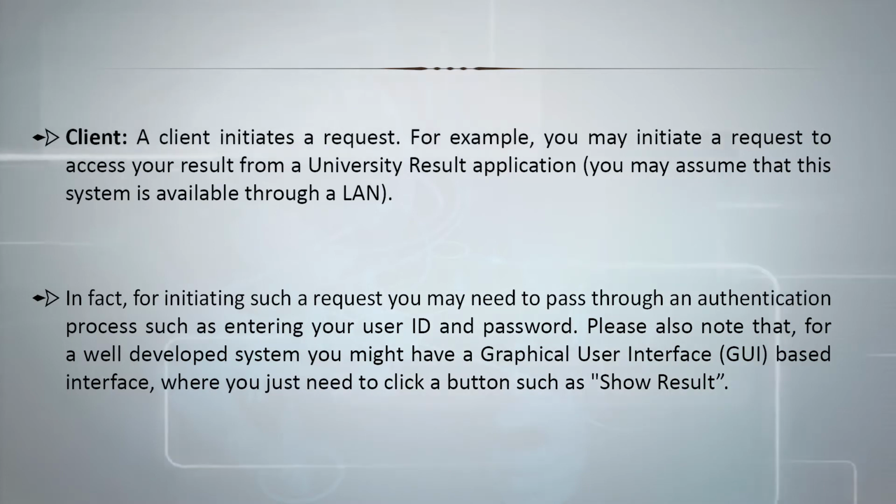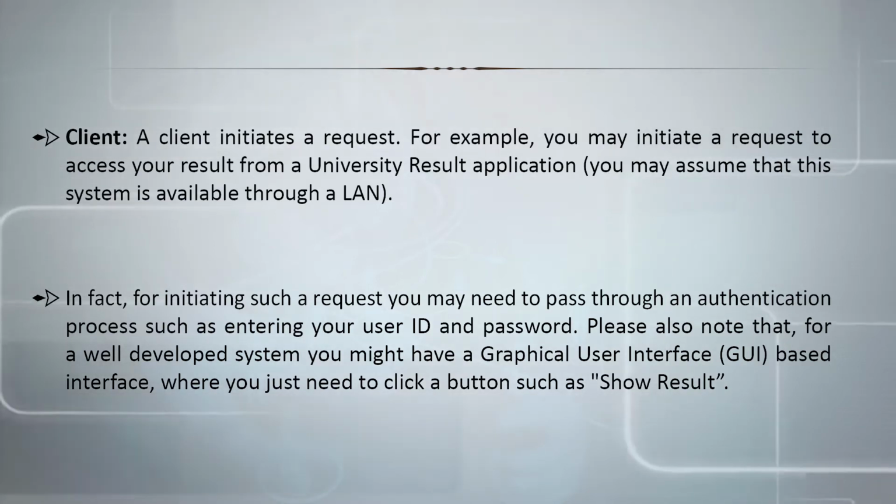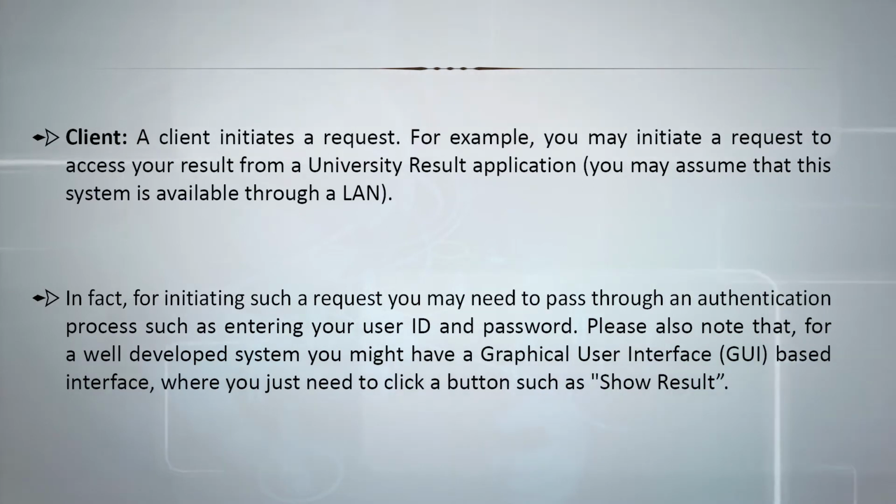In the text boxes, you enter the enrollment number. So a validation can occur before you enter your password, and also cookies and other things can be used to go for, if necessary, multi-step authentication in case you are logging in from a machine which you don't normally log in. So all these things are there based on the current technologies. However, in the case of the client, you are entering information, and ultimately you are interested in knowing the result. So when you enter your enrollment number, which is user ID and password, and when you click on the show result, you expect the result to be loaded in your browser.